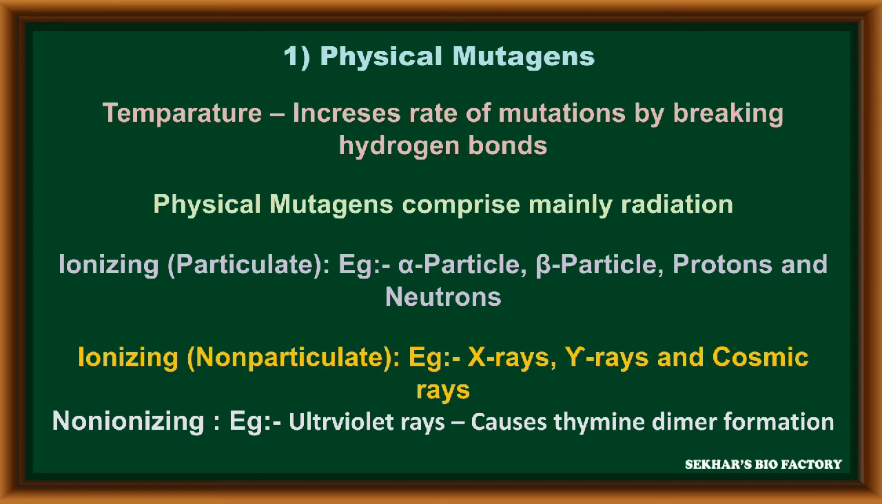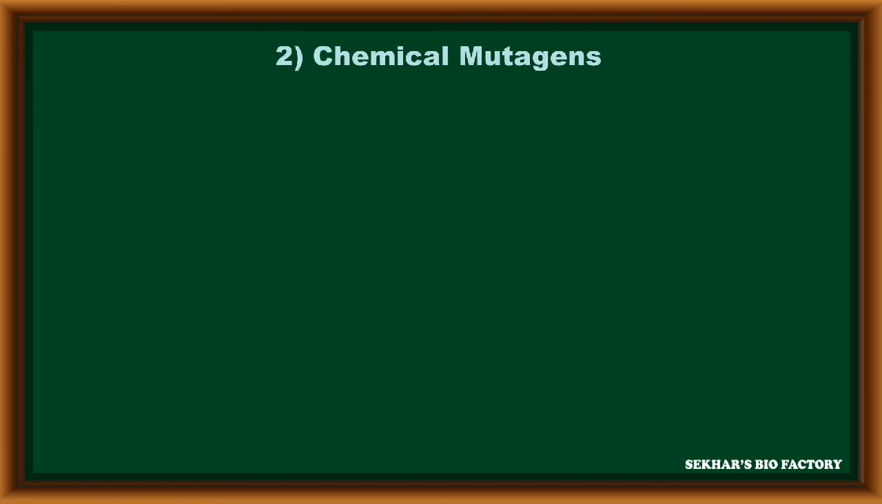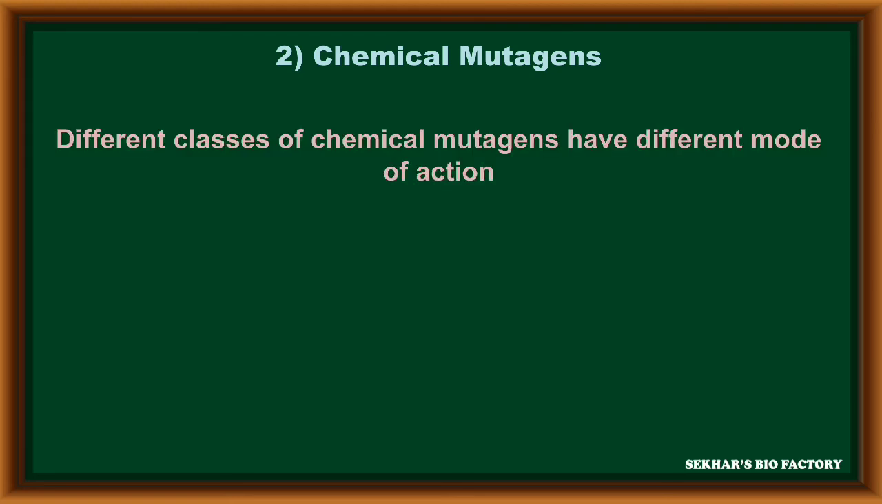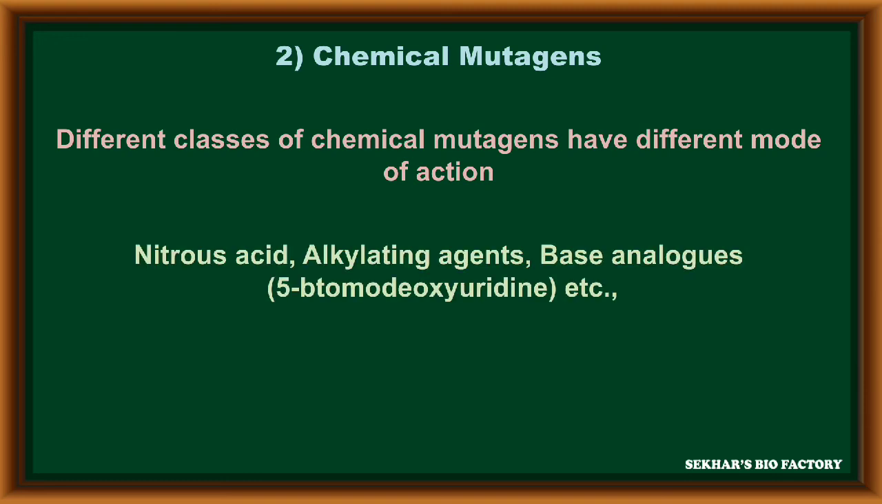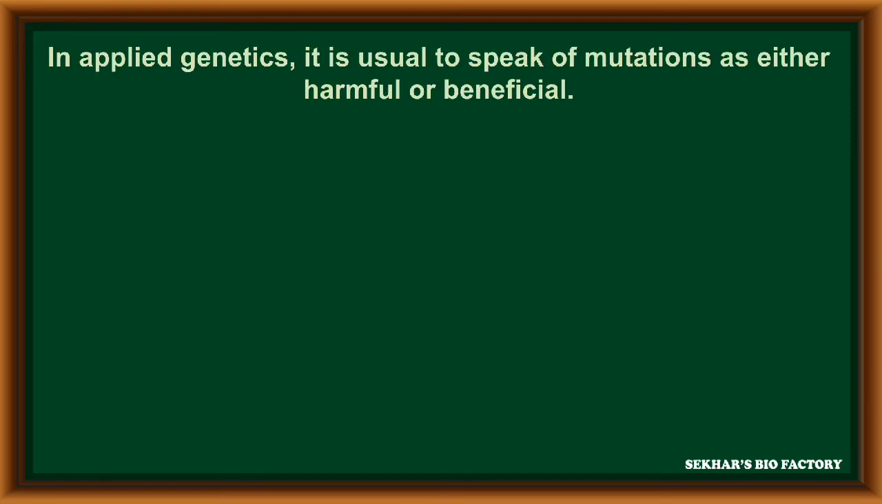These are physical mutagens. In a similar way, chemical mutagens, different classes of chemicals, have different modes of action during mutation expression. Examples are nitrous acid, alkylating agents and base analogs.